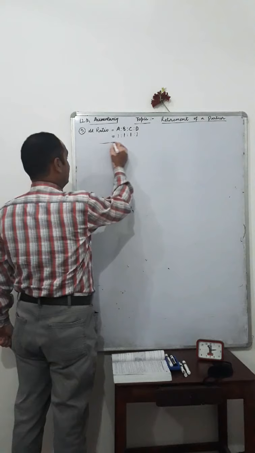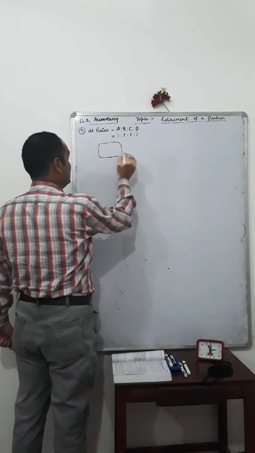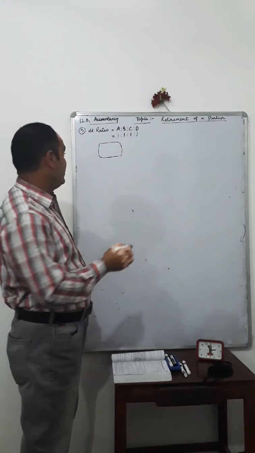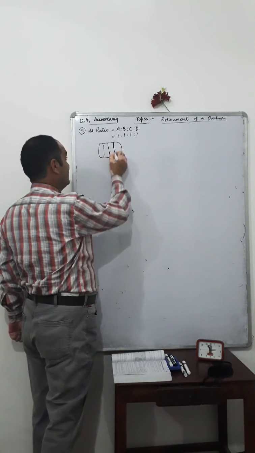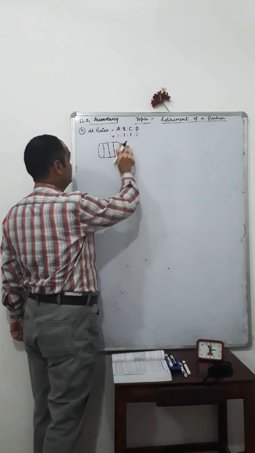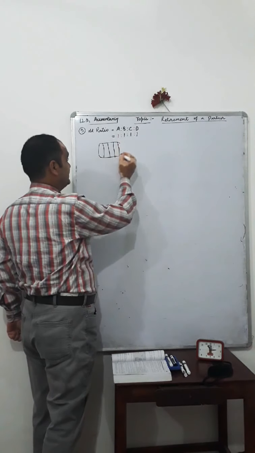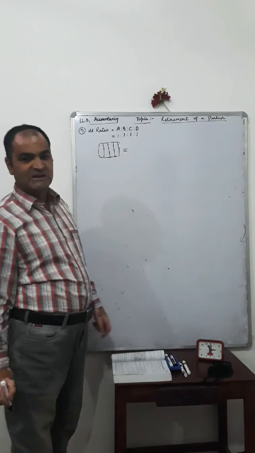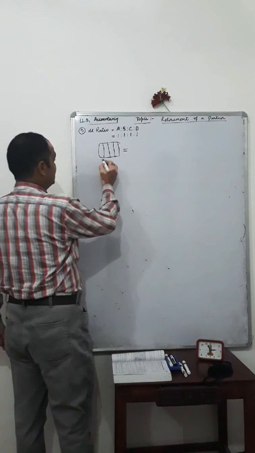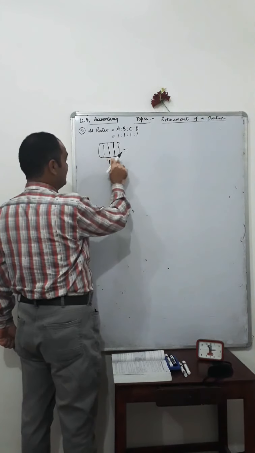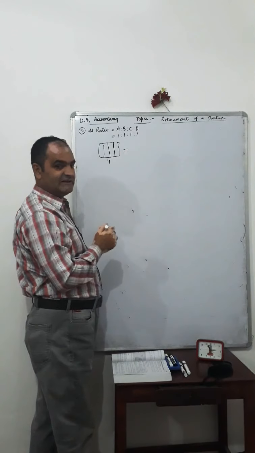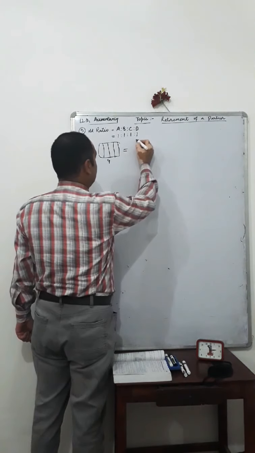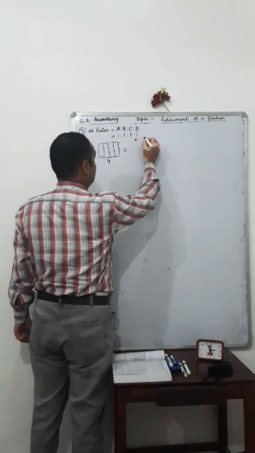Suppose we have a piece of cake here and we divide it into 4 equal pieces: 1, 2, 3 and 4.